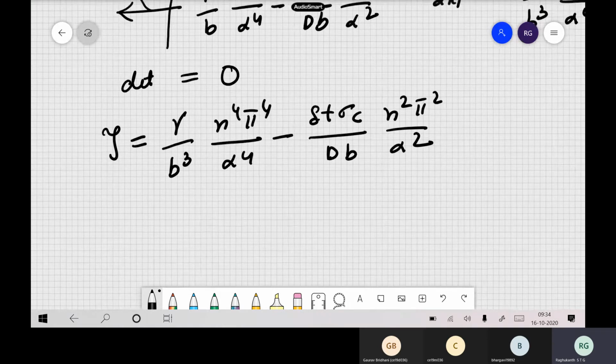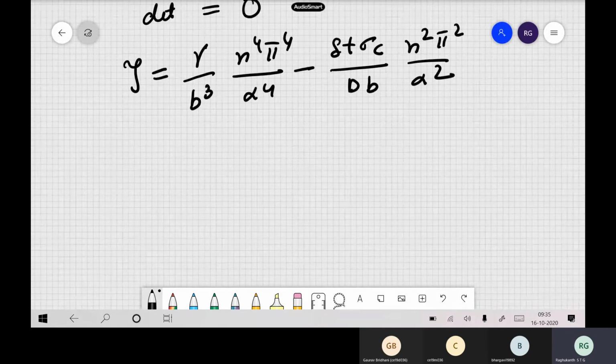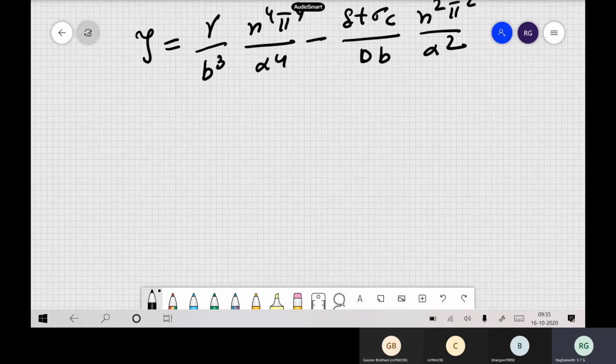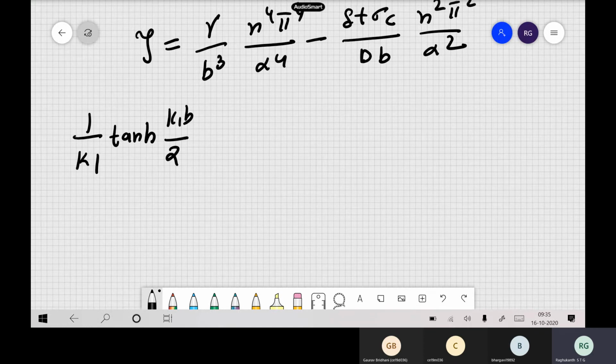If I indicate this by some zeta, finally this expression turns out, after a lot of algebra to write it in a nice fashion, to be: 1 by k1 tan hyperbolic k1 b by 2 minus 1 by k2 tan k2 b by 2. Sorry, this is a tan, it is not a hyperbolic term.